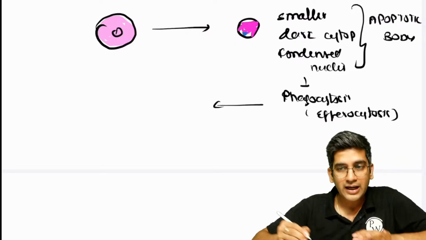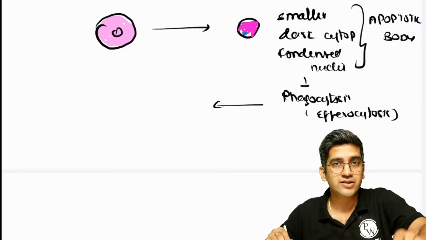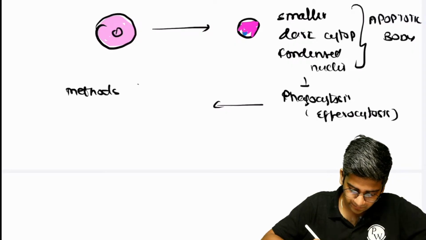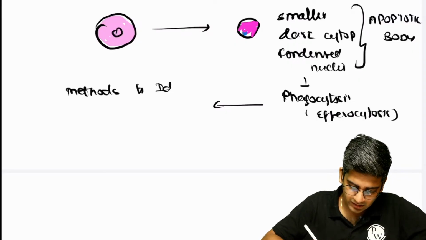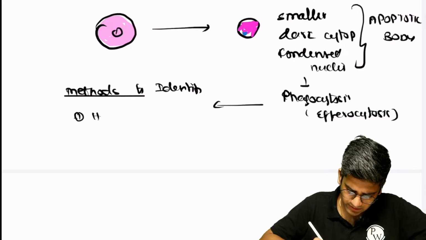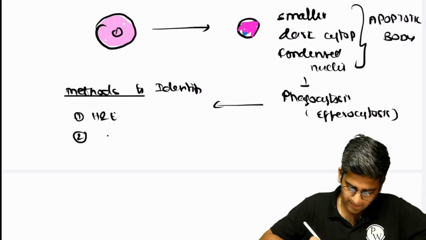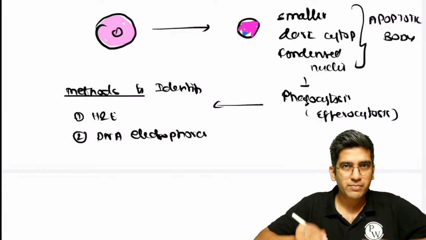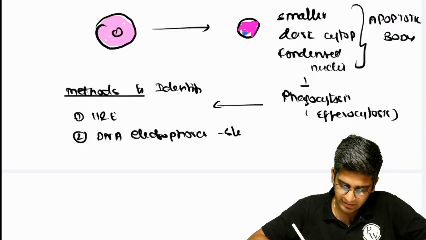Once it's done, whether it's a long answer or a short answer, I want you to end with methods to identify apoptosis. At least the names. Names are a must. One is normal H&E. Second, DNA agarose gel electrophoresis. What will be the pattern in apoptosis? Because of the broken DNA, we'll have a stepladder pattern of apoptosis.